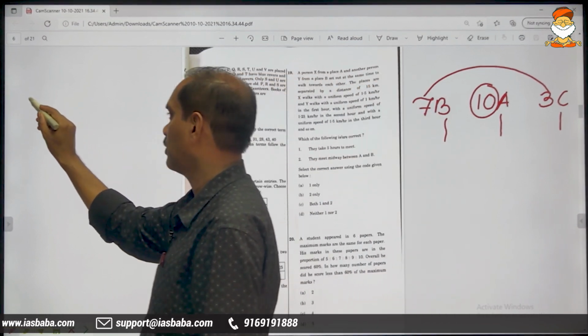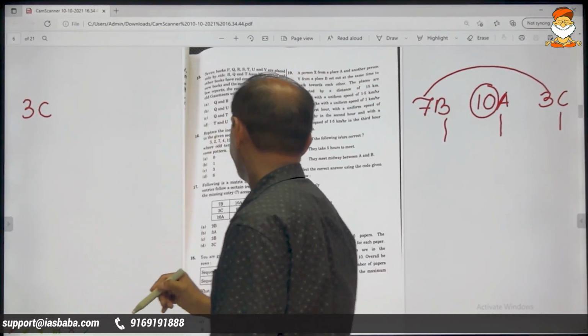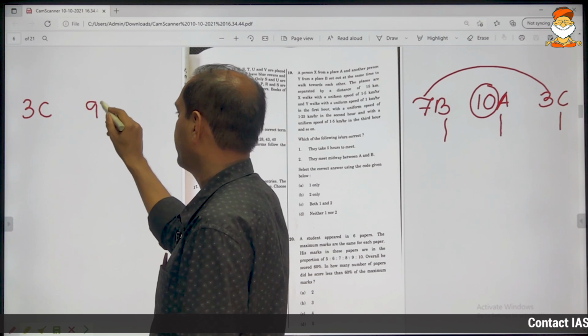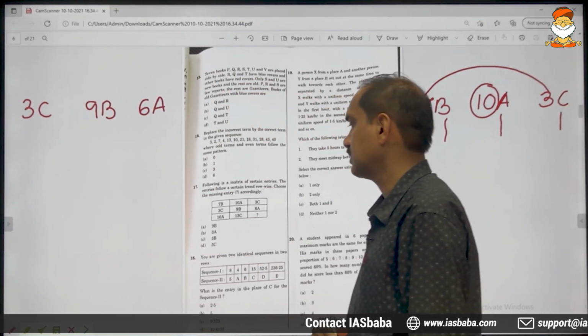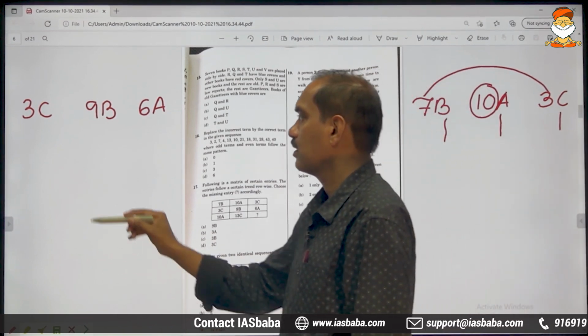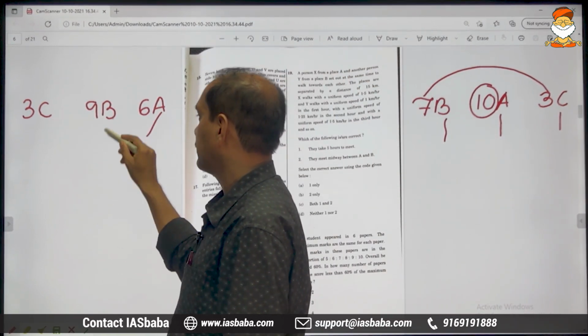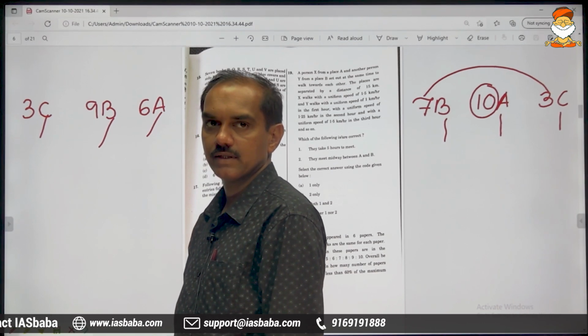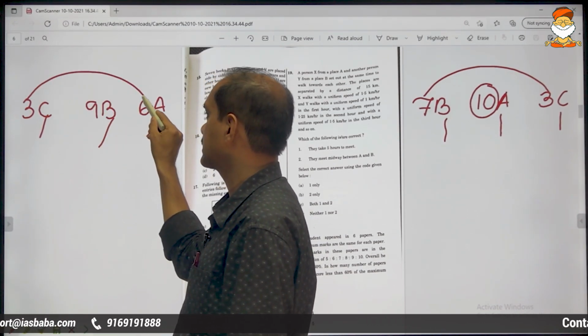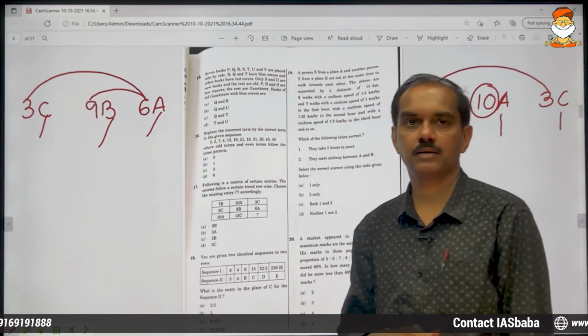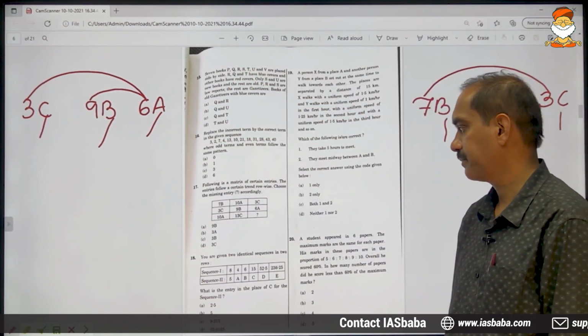Moving on to the second row, 3C, 9B, 6A. This is the second row. A is there, B is there, C is there, all the three alphabets are there. And what else? 3 plus 6 gives us 9.